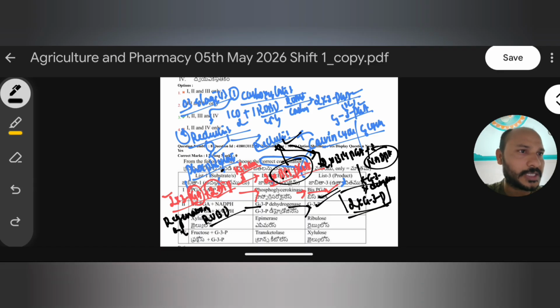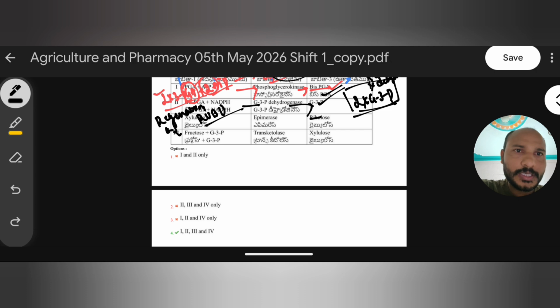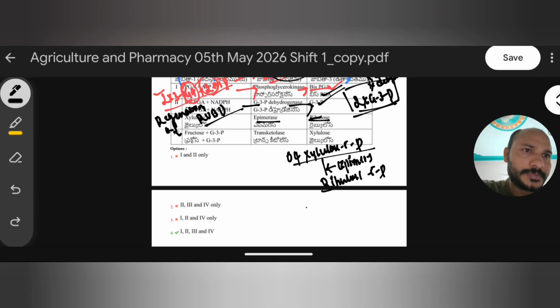In this question, xylulose is an epimer of ribulose. In the regeneration process, xylulose 5 phosphate is formed, and this xylulose undergoes epimerization to ribulose 5 phosphate. For example, 2 molecules of xylulose are converted into 2 molecules of ribulose 5 phosphate.